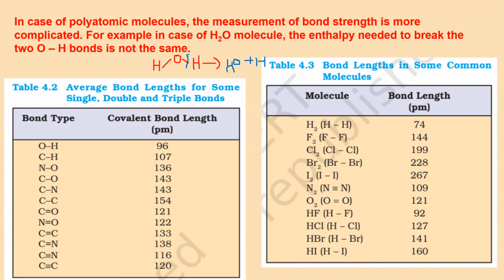And next step would be this HO which is formed here. This is now going to again break the bond between H and O, and it will be giving you hydrogen and oxygen atoms.